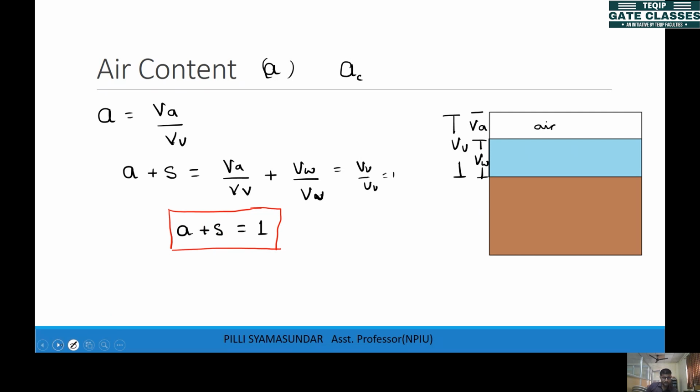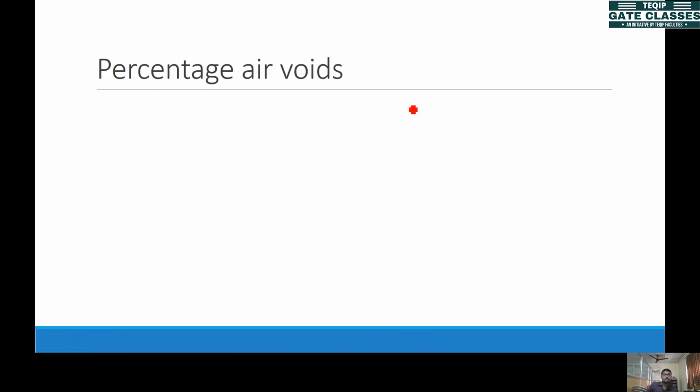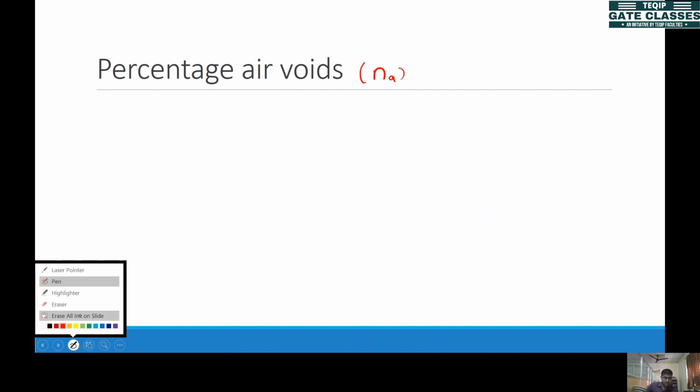So this is degree of saturation. And we have one more parameter besides air content, which represents percentage air voids. We represent this with Na.